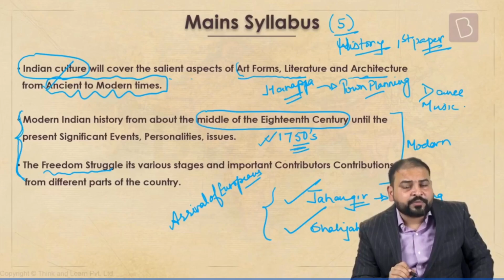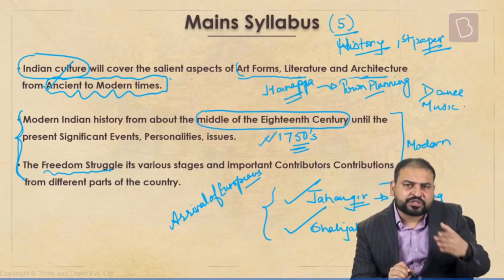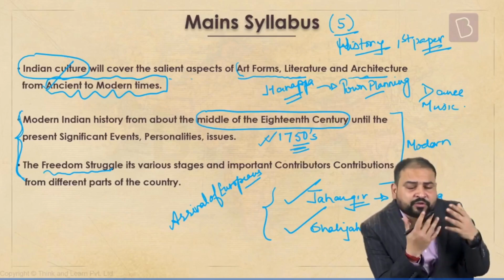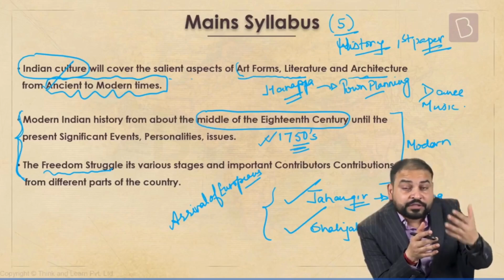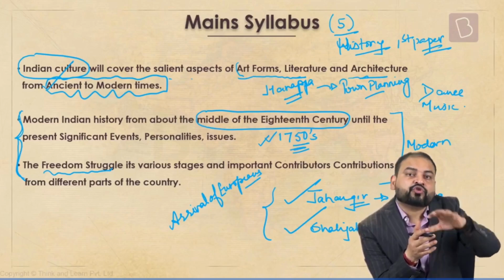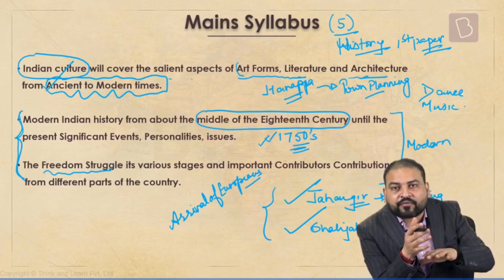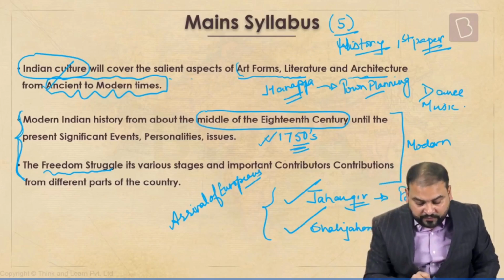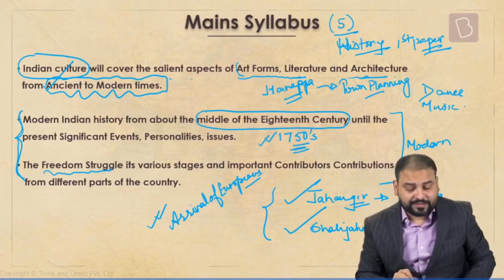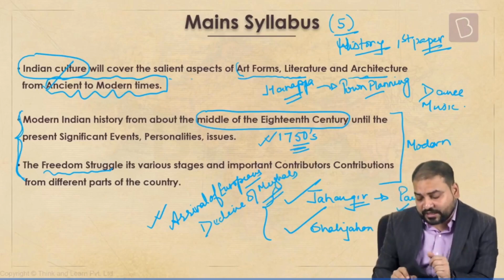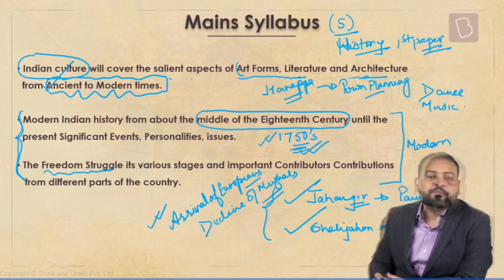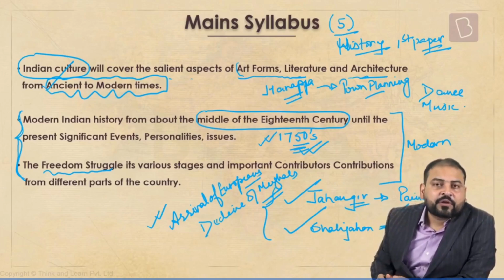But we will be doing it here because many times when I'm teaching you this subject, I'll be talking about the English, the French, the Portuguese, Danes, Dutch. So you should have an idea about where they came from. So we will be starting with the arrival of Europeans, and here only we shall also have a chapter on the decline of Mughals. This process started before this period and it continued during this time. So we'll also be looking around this.